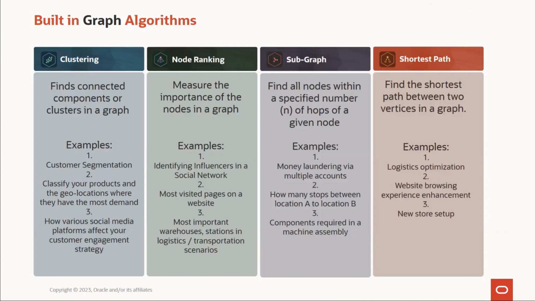Now when we talk of graph analytics within Oracle Analytics Cloud, there are 4 key use cases that you could try. The first one is clustering. Clustering is basically, what are the components in a cluster that are connected versus unconnected. Some of the examples would be customer segmentation. What are the characteristics of customer behavior, so that I have clusters and can promote my products accordingly. Similarly, the way we saw explainability on our HR data, where some specific segments got created, you could have clustering using graph as well.